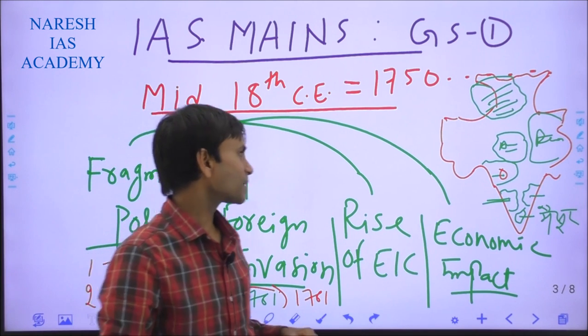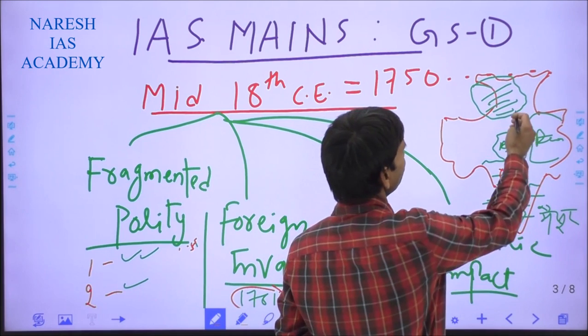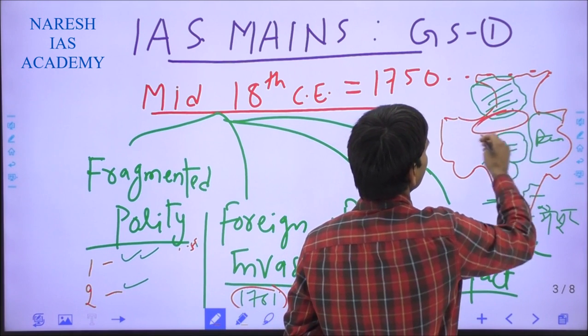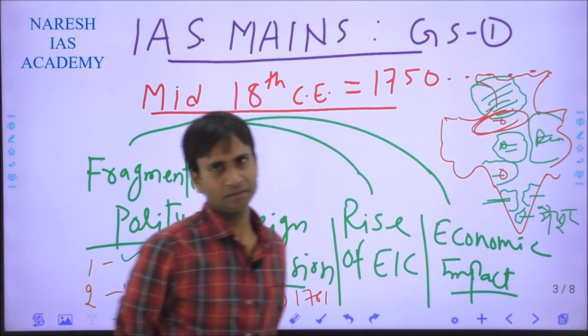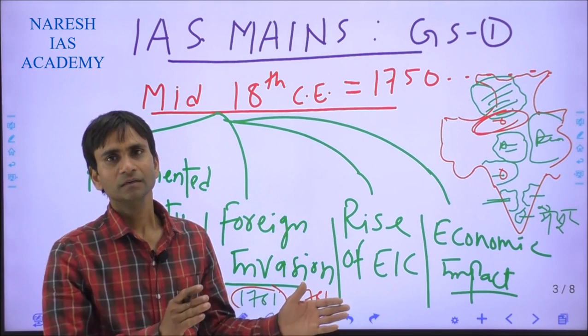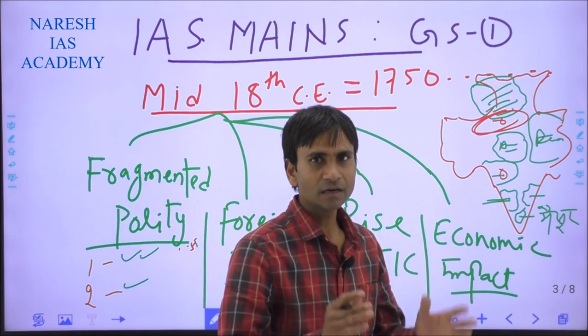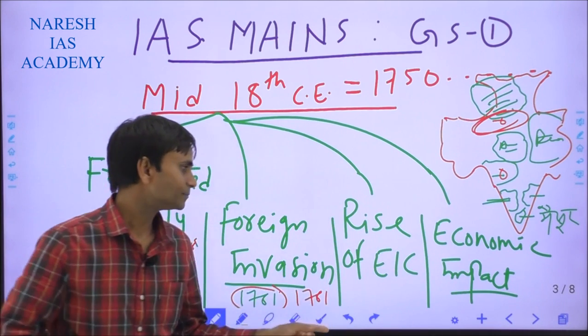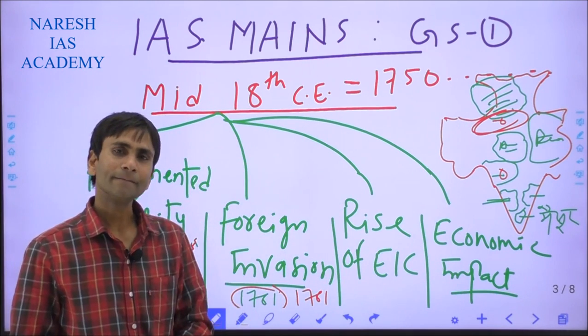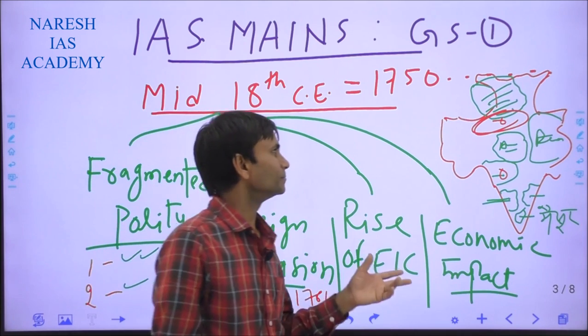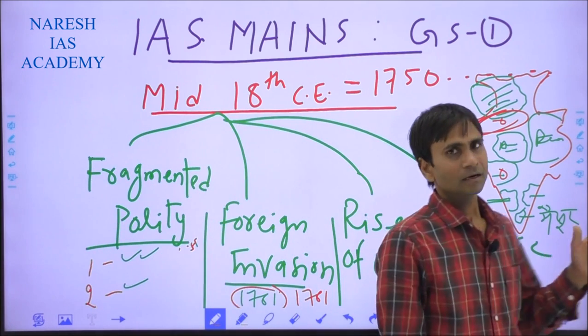And one more aspect: why were the important battles fought at Panipat? Panipat first in 1526, Panipat second in 1556, and this was Panipat third, in 1761. So we can trace some evidence.